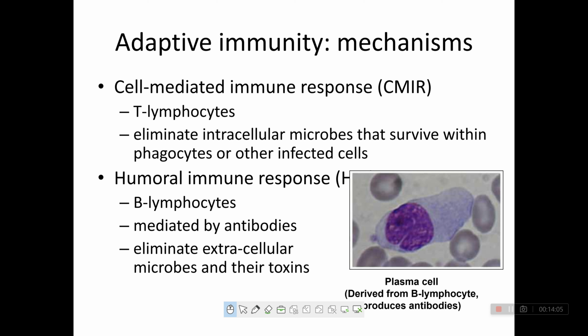Adaptive immunity mechanism. First is the cell-mediated immune response, by T lymphocytes, which eliminates intracellular microbes that survive within phagocytes or other infected cells.